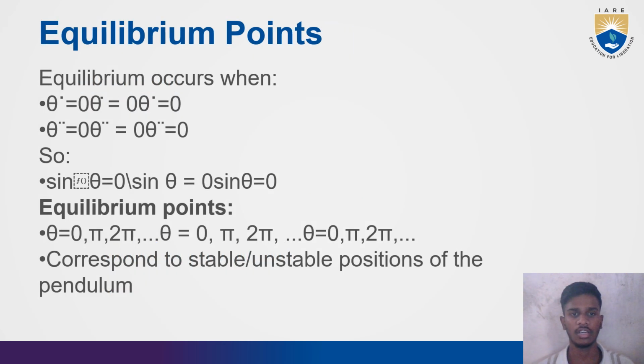Equilibrium points occur when theta dot is equal to 0, so sin theta is equal to 0. Equilibrium points are theta is equal to 0, pi, 2 pi, and so on. These correspond to the stable and unstable positions of the pendulum.